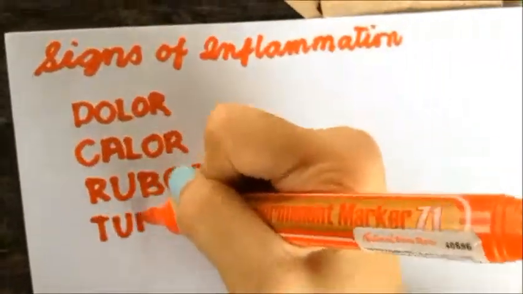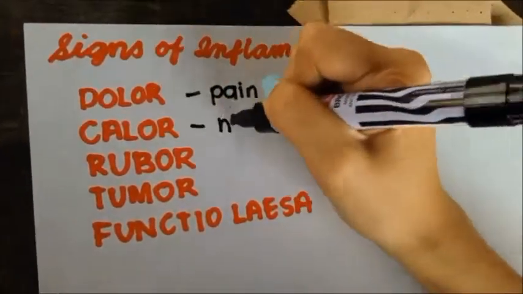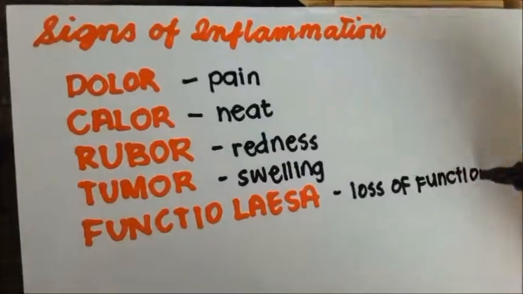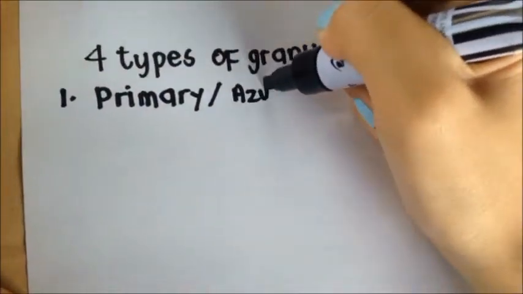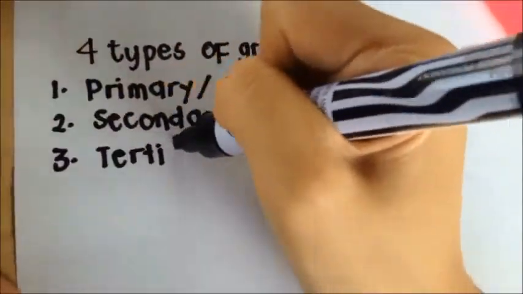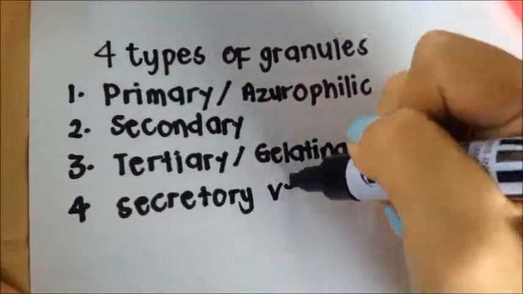The signs of inflammation: dolor, calor, rubor, tumor, and functio laesa, which means pain, heat, redness, swelling, and loss of function respectively. The cytoplasm has four distinct types of granules. First is primary or azurophilic, secondary, tertiary or gelatinase, and lastly the secretory vesicles.